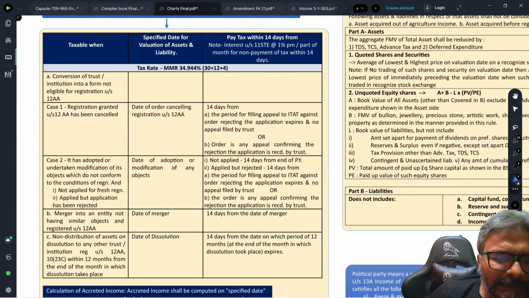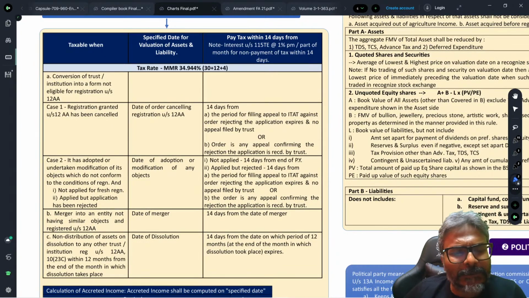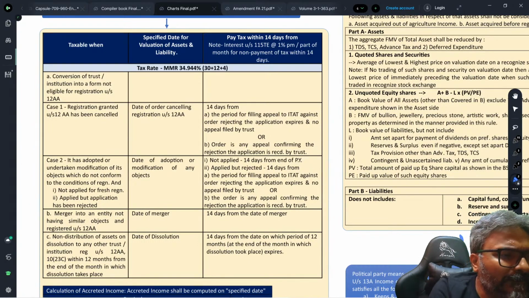When I am applying the income for the purpose of acquiring the asset, will I get the exemption under section 11? All of you are saying yes, isn't it? That is true, students. What you people are saying is true. Do I have any lock-in period, that up to by when I need to be investing? Up to by when we need to keep that asset invested for charitable purpose?